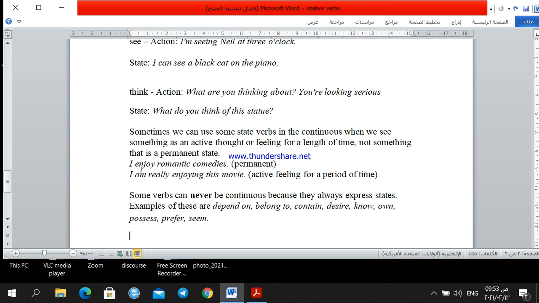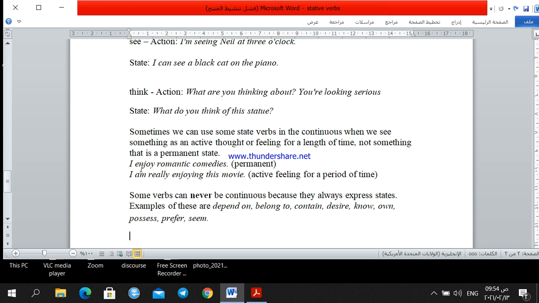So if you are describing your feeling, your thought for a certain time, for a period of time, you can use it. Otherwise, you use the present simple if it is permanent. Some verbs can never be continuous because they always express a state.